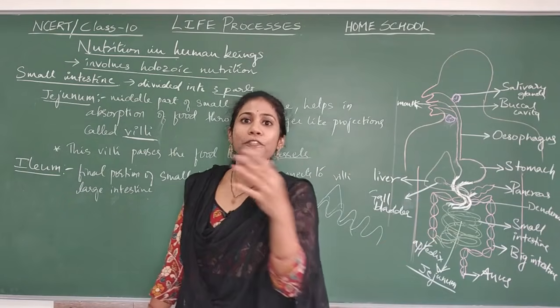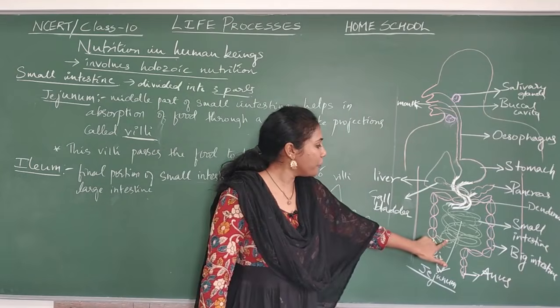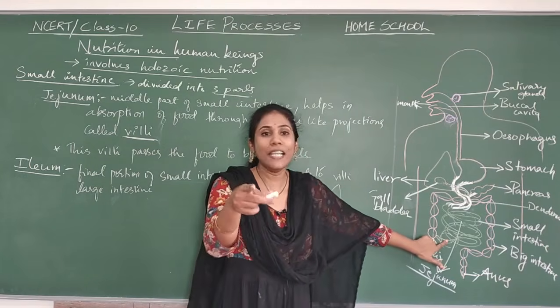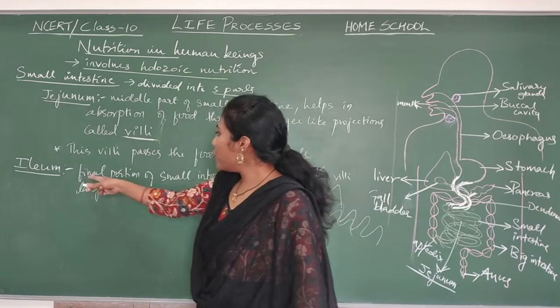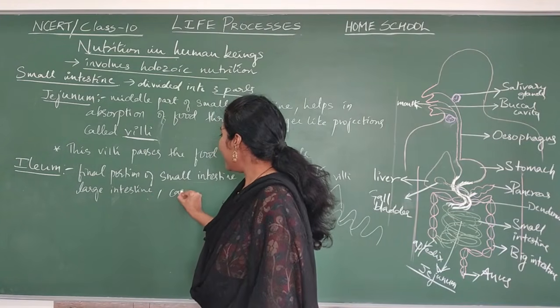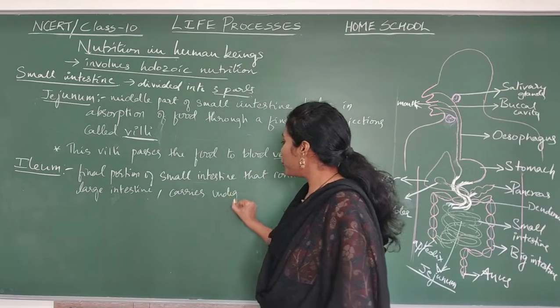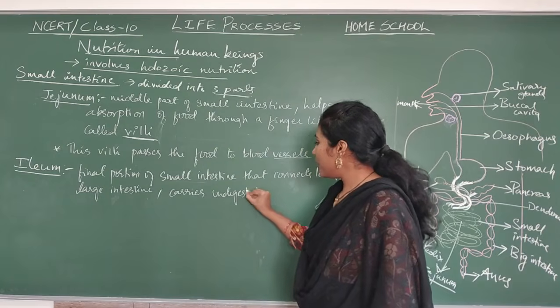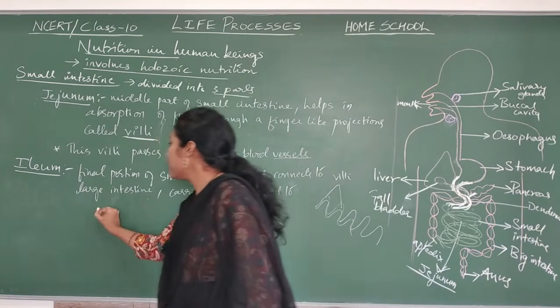Waste material from food is remaining. So that waste material is carried away by ileum to the large intestine. So what is the use of ileum here? Carries undigested food to the large intestine.